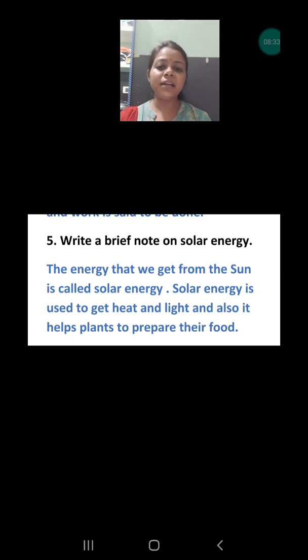or many solar appliances are there. In the daytime all solar appliances get charged with the help of solar energy, which is used in the night time. In many parks you must have seen solar panels, which are charged in the daytime, and in the night they give light energy.